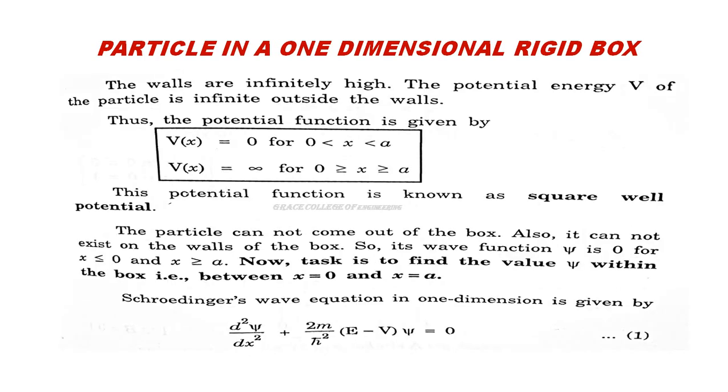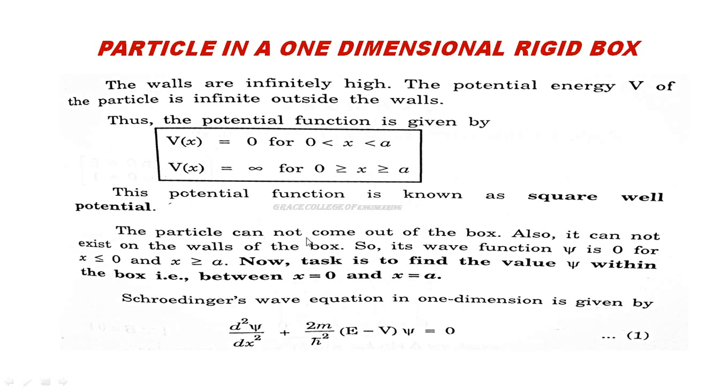Let us write that as a function. Then we can write the potential energy as V of x is equal to 0 for x greater than 0 and less than a. And V of x is equal to infinity for x less than or equal to 0 and greater than or equal to a. This function is known as the infinite well potential.